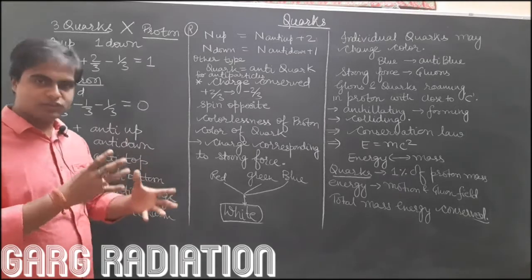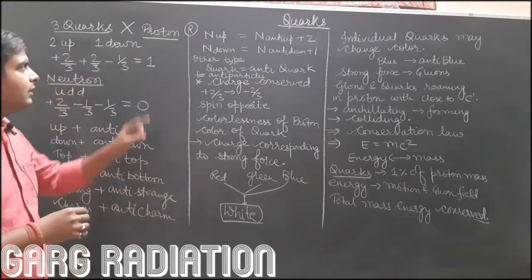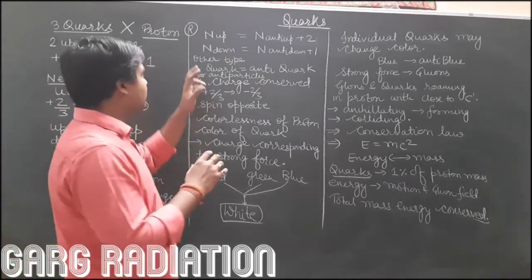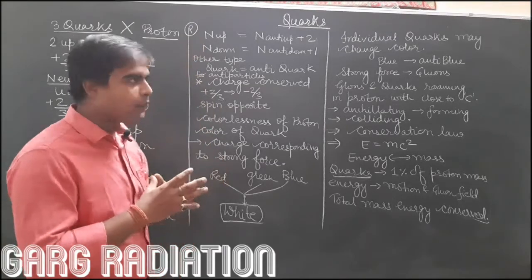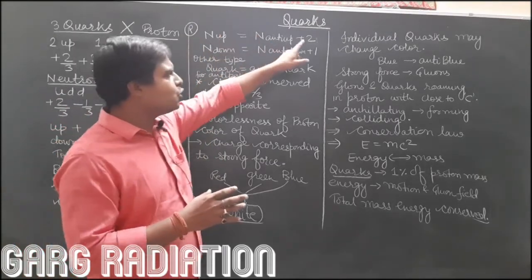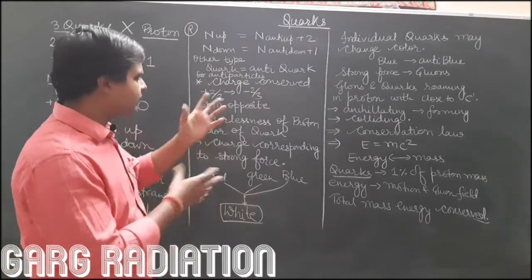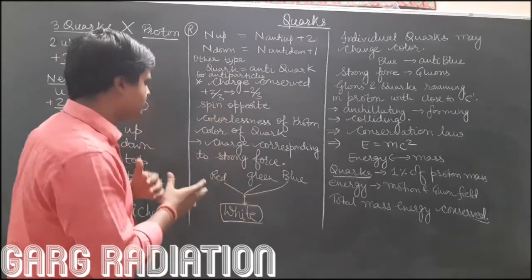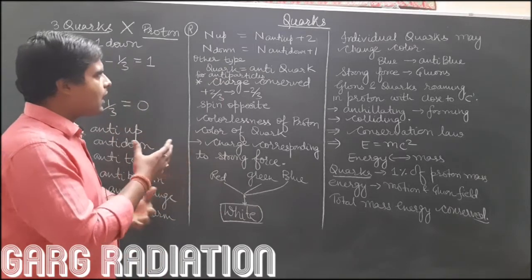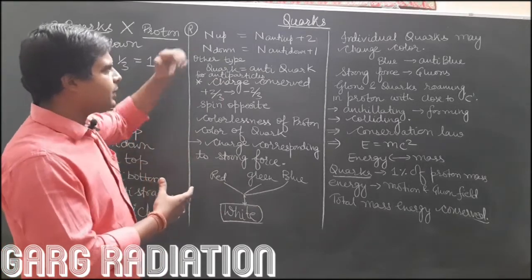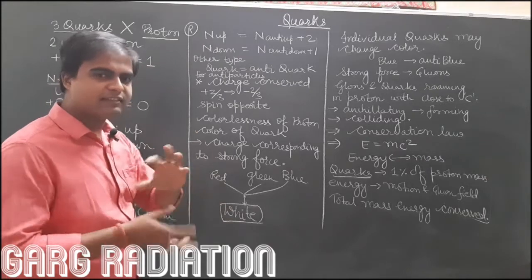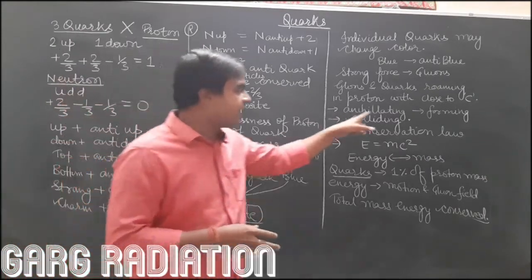But there is a constraint in their number. In a proton, the number of up quarks must be 2 greater than the number of anti-up quarks. Why? That we will understand very soon, because particles, for example up quarks and anti-up quarks, cancel each other. They annihilate each other.